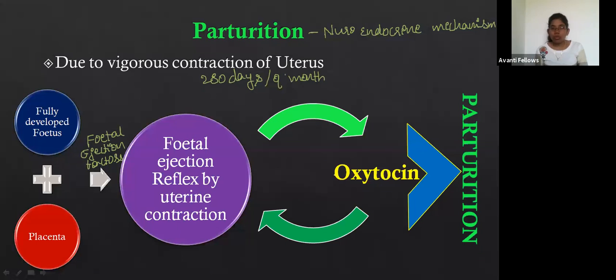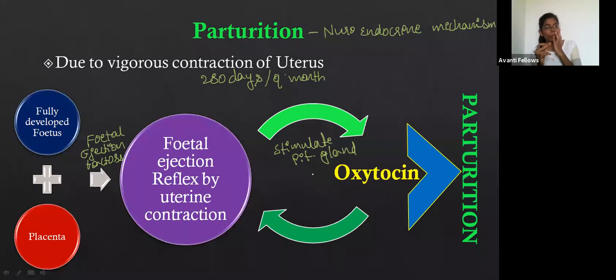Okay, let me write, this is going to stimulate the pituitary gland. Now what happens? This pituitary gland is going to release the hormone called oxytocin. Oxytocin is called the delivery hormone. Okay, oxytocin is called the delivery hormone. Understand? Clear till here? Is this clear?